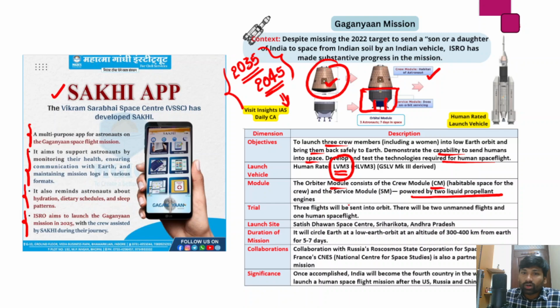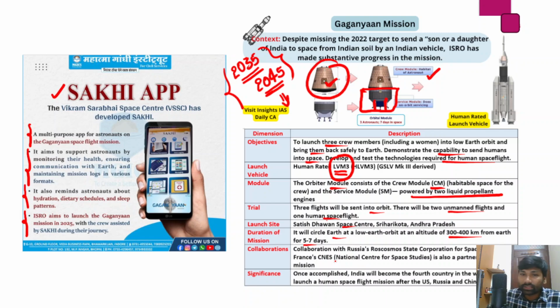Okay, so 3 flights will be sent into orbit, and there will be 2 unmanned flights and 1 human spaceflight. And from where will it be launched? It will be launched from Satish Dhawan Space Center, Sriharikota, Andhra Pradesh. So if you look at the duration of this mission, it will circle Earth at the low Earth orbit at an altitude of 300 to 400 km from Earth for 5 to 7 days.